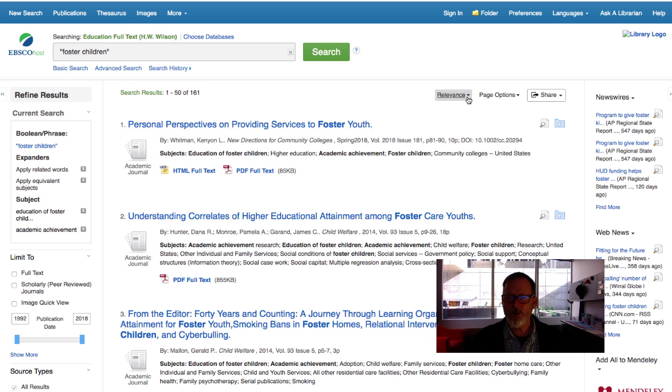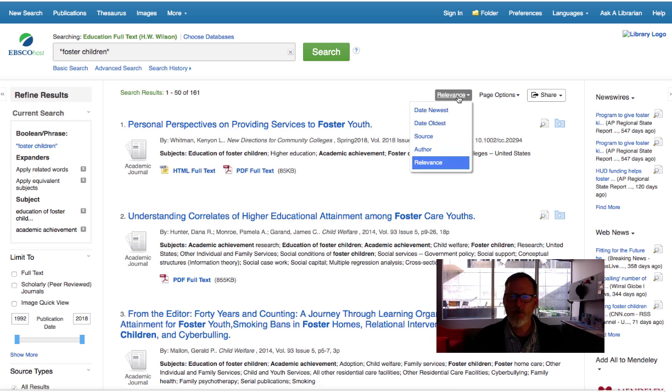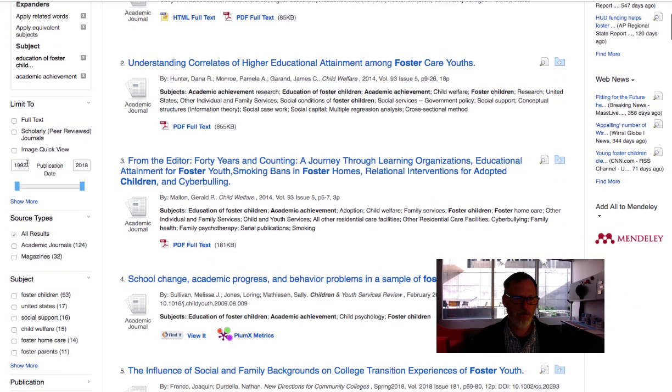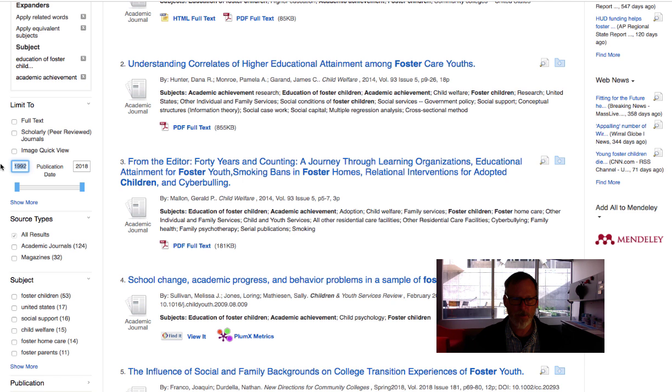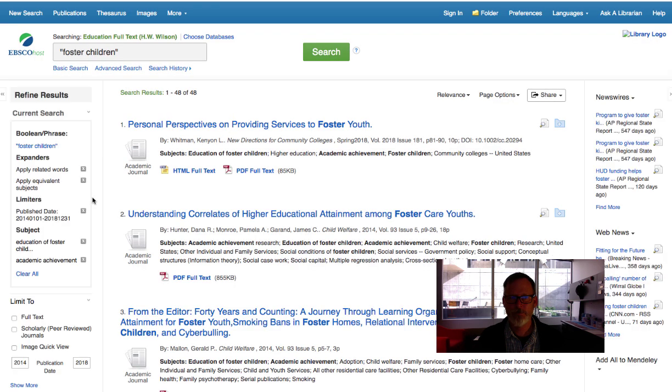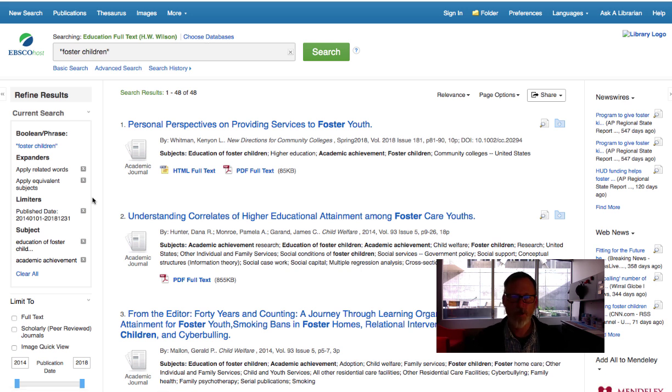You can also go, so this has a relevancy rating, but for this class in particular, I think you have to find things that are in the last 5 years. So you could go by date newest, but you can also narrow it down by publication date. So 5 years ago, what's 2019? I don't know how far, 5 years. I would guess, if we're going to go for 2019. And it'll do its magic update. Now you have 48 articles to look through. Much more sustainable and easier to cruise through.